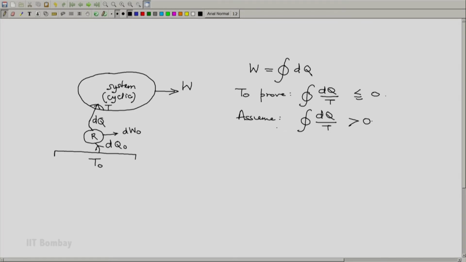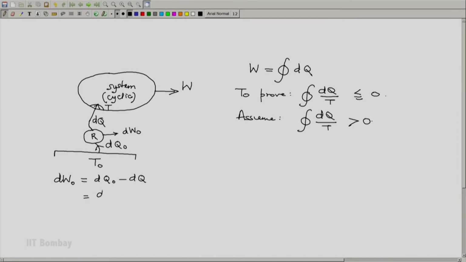Now, remember that this is a reversible two-T machine. So, we have dw naught is dq naught minus dq by the first law.